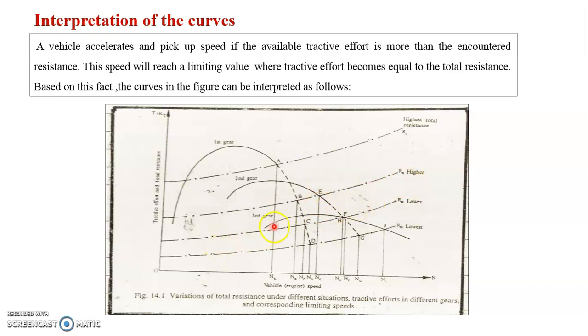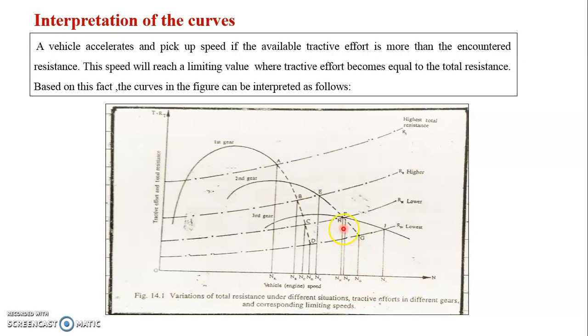Now, this curve represents the tractive effort curve for the third gear. If the vehicle is facing total resistances R3 and R4 in third gear, then the limiting speeds will be NH and NG. So the speed NJ will be the maximum or highest speed of the vehicle.